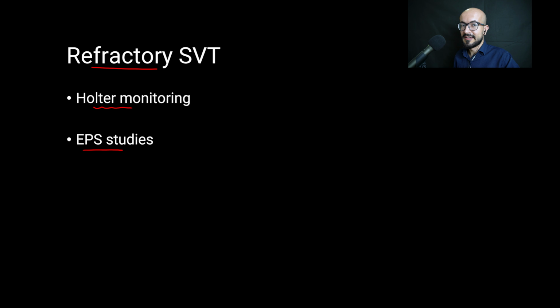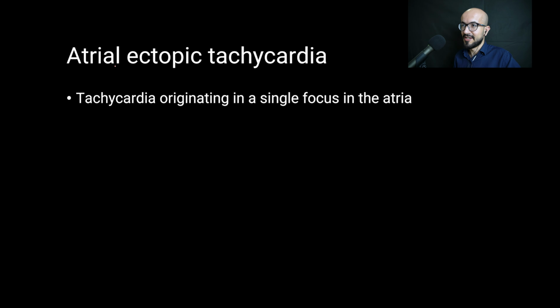Catheter ablation is recommended for patients on multiple antiarrhythmic drugs who have poor control of their arrhythmias. Also recommended for patients who can develop arrhythmias such as VT and VF, which lead to a great risk of death. Now let's talk about the atrial ectopic tachycardia. This type of tachycardia originates from a single focus within the atria other than the SA node. The heart rate is around 200, and this is hard to control, and the best treatment is with catheter ablation.